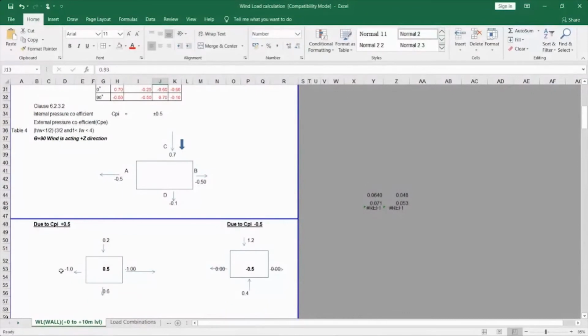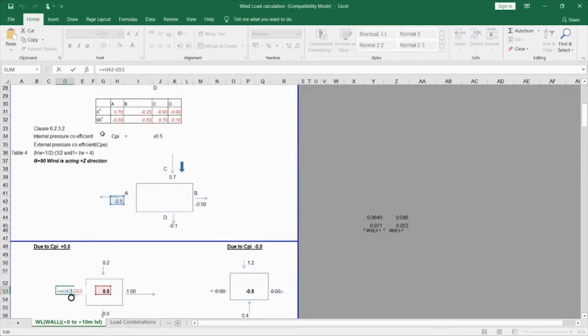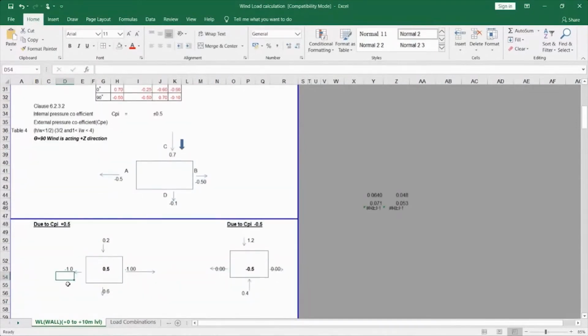If you see here, the CPE value is here and the CPI value is here. So minus 0.5 minus 0.5, which gives me minus 1. For theta, I have already mentioned it here. This is the CPE value now for me, and I am going to calculate the CPI value for positive 0.5 and negative 0.5.